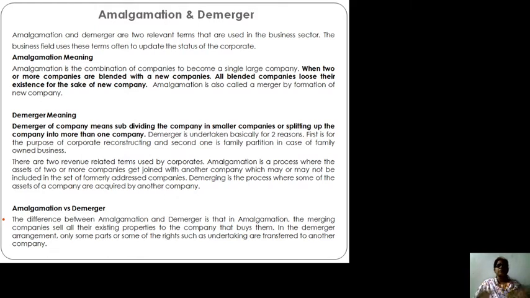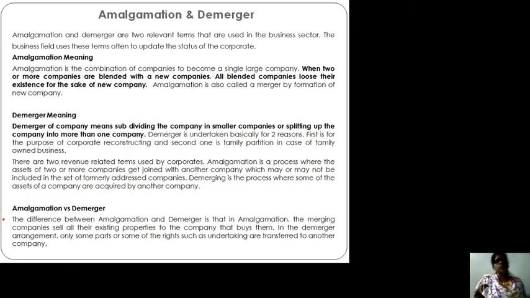So they are demerging, splitting and dividing their business units and making one business, one company, in the name of a son, or a daughter, or a son-in-law, daughter-in-law. In those cases, they are splitting the business and dividing their businesses. That is what is demerger.